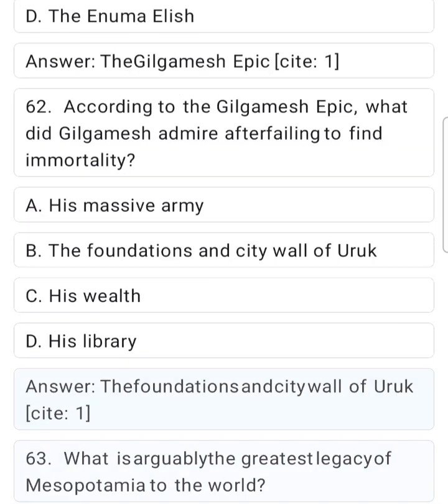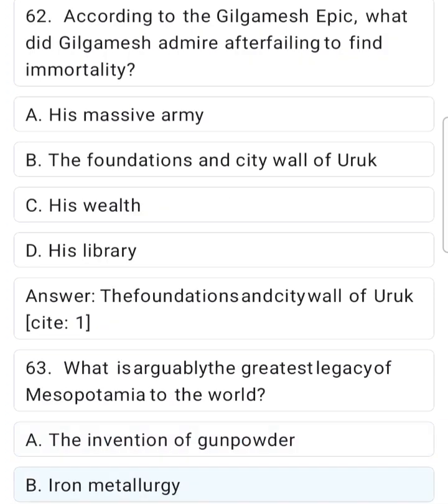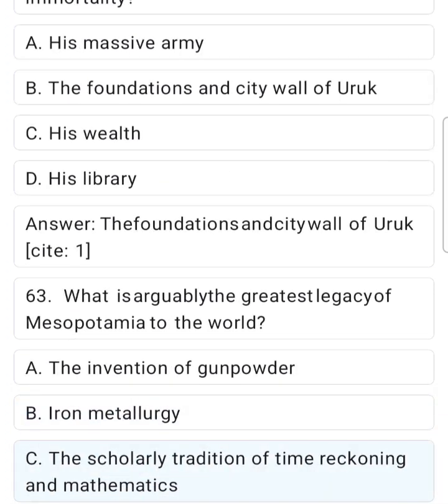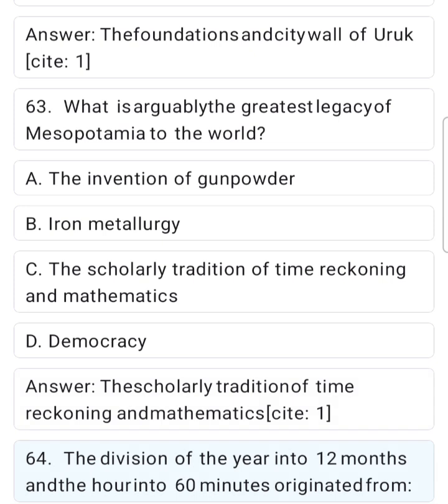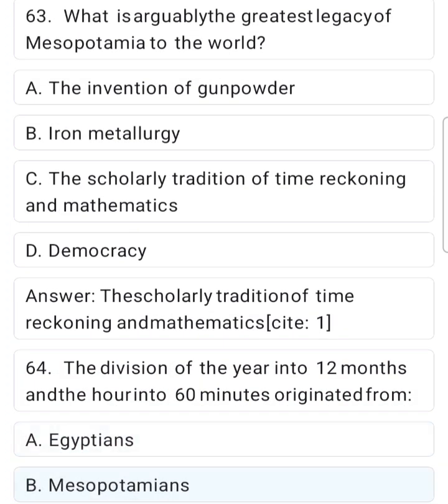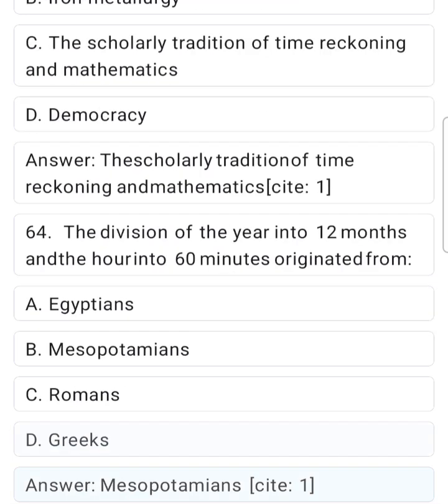Site 1. 63. What is arguably the greatest legacy of Mesopotamia to the world? A. The invention of gunpowder. B. Iron metallurgy. C. The scholarly tradition of time reckoning and mathematics. D. Democracy. Answer. The scholarly tradition of time reckoning and mathematics. Site 1. 64. The division of the year into 12 months and the hour into 60 minutes originated from A. Egyptians. B. Mesopotamians. C. Romans. D. Greeks. Answer. Mesopotamians.